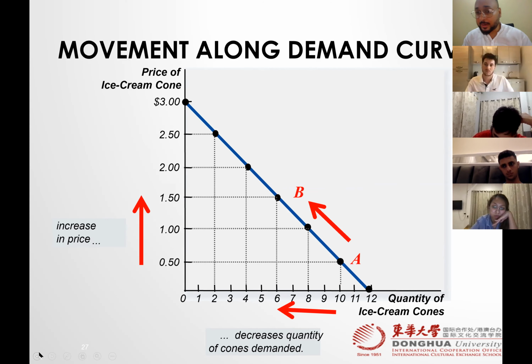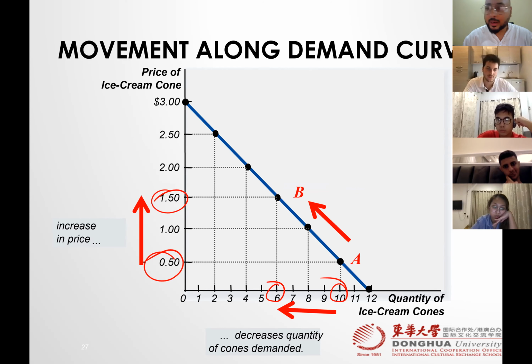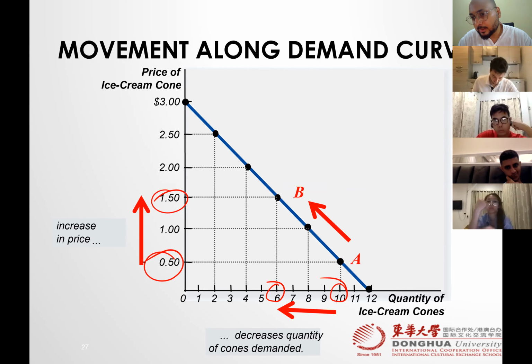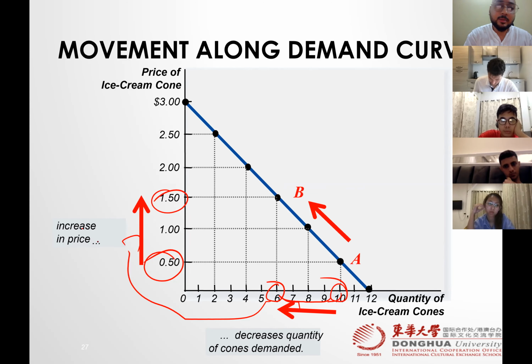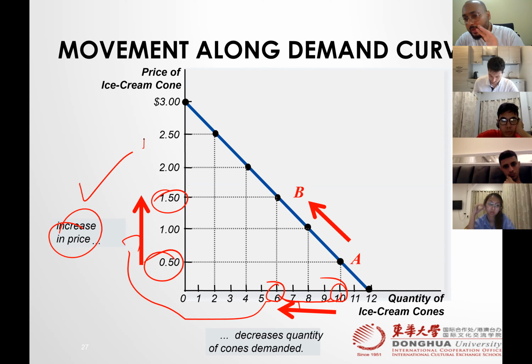So there is a change in quantity, yes. From 10 to 6, there is a change, yes. The change is caused by a change in price, right? It means this change is due to a price change, an increase in price. So we call this movement. Again, let me repeat that sentence. If there is a change in quantity demanded, and that change is due to just a price increase or decrease, that's it. We say that there is a change, and that change we call a movement.